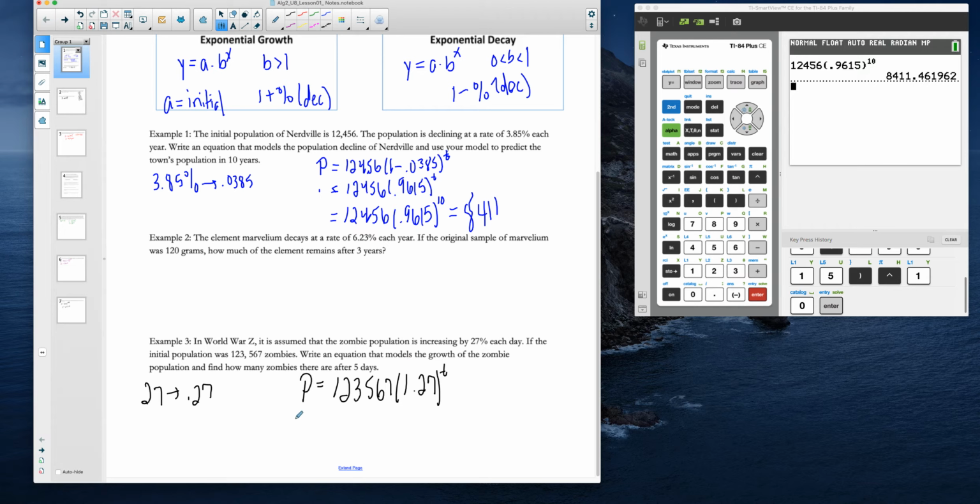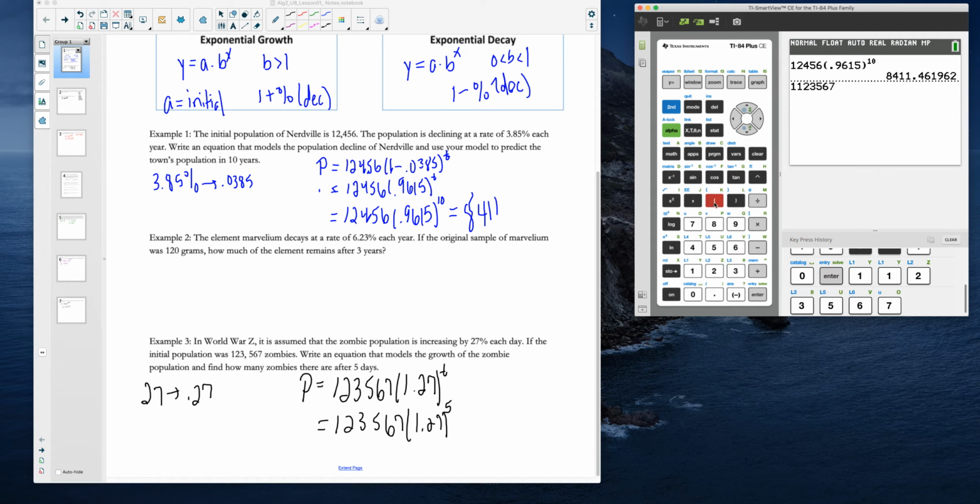So when we look at World War Z here and our zombie growth, if we want to predict how many there are after 5 days, all we want to do, once we have this model, is evaluate it when T is equal to 5. And then once again, that just becomes a calculator problem. So let's come over here: 123,567, and then we have 1.27 to the 5th power. And let's see how many zombies there are. Ooh, a whole lot of them.